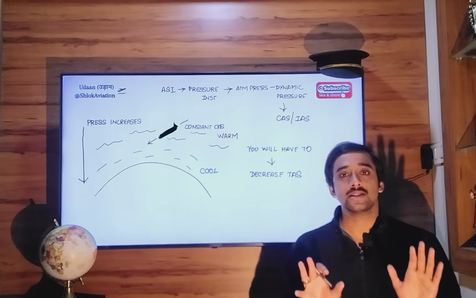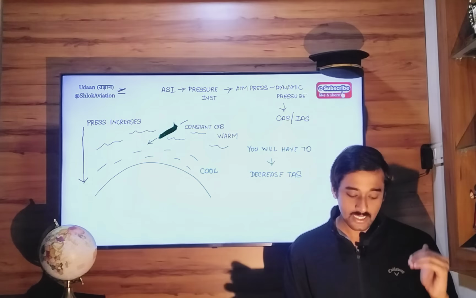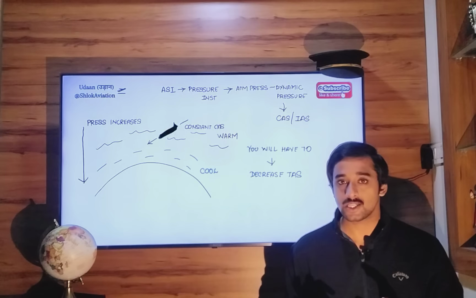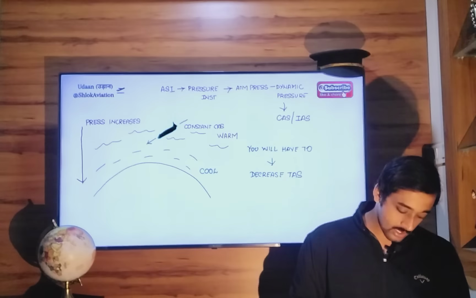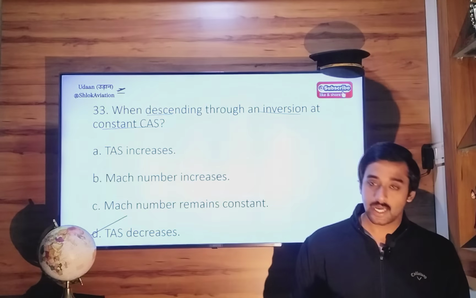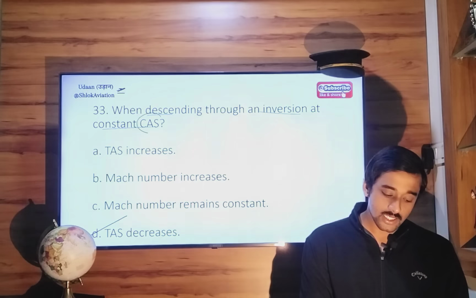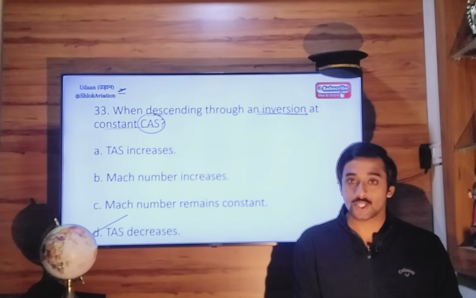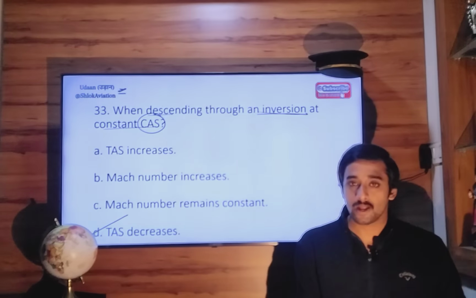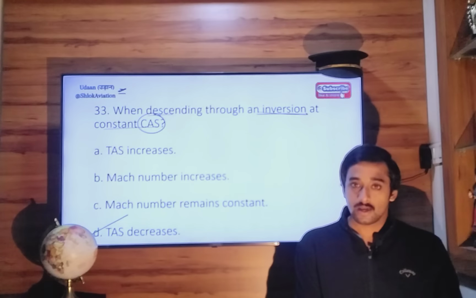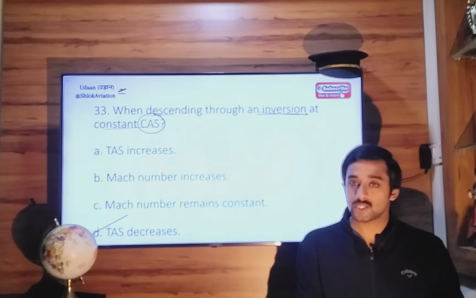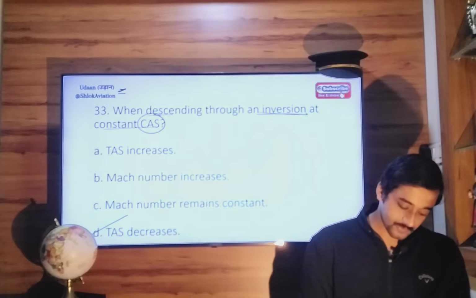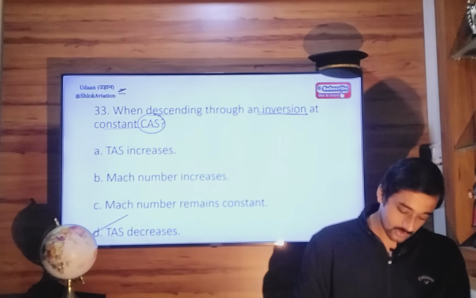Okay, so the increase in static pressure as you come down to lower altitudes is compensated by the decrease in dynamic pressure. So that is how a balance is struck between the increase in pressure and the decrease in dynamic pressure if you want to maintain a constant calibrated airspeed throughout your descent. So the correct answer here is true airspeed decreases. Calibrated airspeed doesn't depend on atmospheric temperature. So whether you are descending in an inversion layer, isothermal layer, or a normal ISA atmosphere, that doesn't matter. Calibrated airspeed is not dependent on any of them. So true airspeed should decrease.